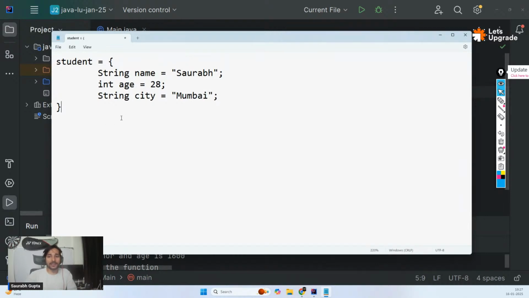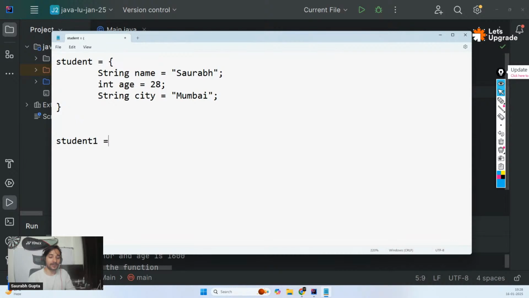So now you can see this is a collection of data of different types, but they are representing something. They all are related to each other. That means this is Saurabh, this is Saurabh's age, this is Saurabh's city. They are all related together. They are representing a student.